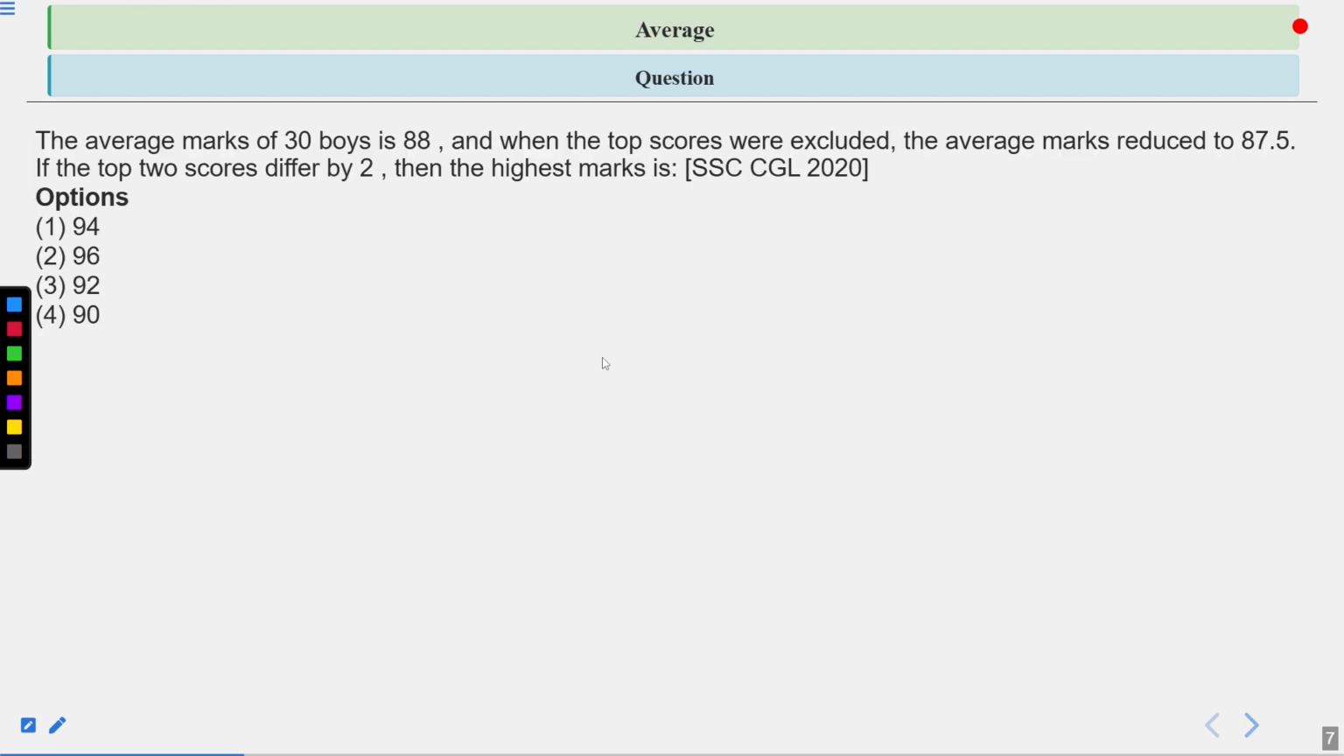The average mark of 30 boys is 88. When the top two scores were excluded, the average mark reduced to 87.5. If the top two scores differ by 2, then the highest mark is: and this question was asked in the SSC CGL 2020 exam. There are 4 options. First one is 94, second is 96, third one is 92, and fourth one is 90. Now you have 10 seconds to solve this question. Your time starts now.